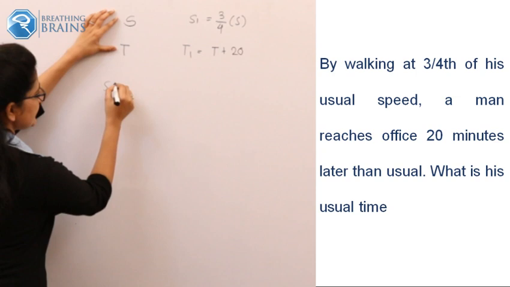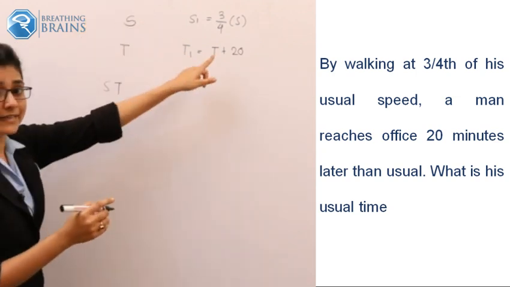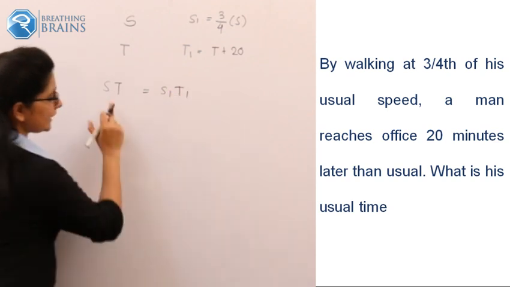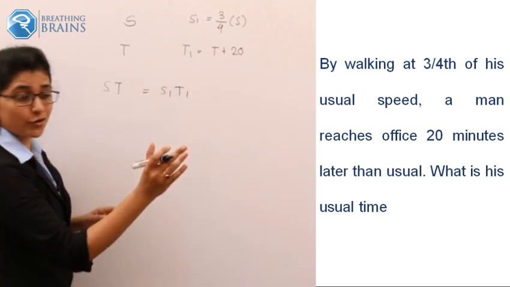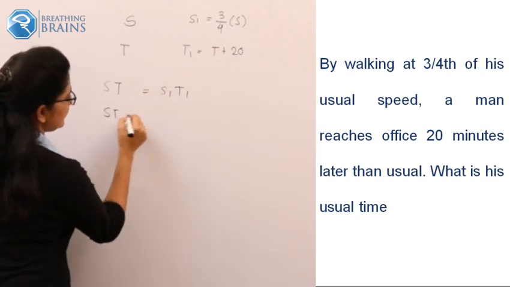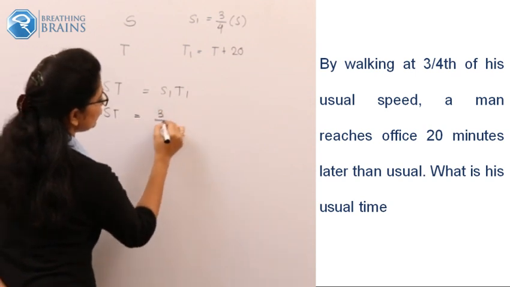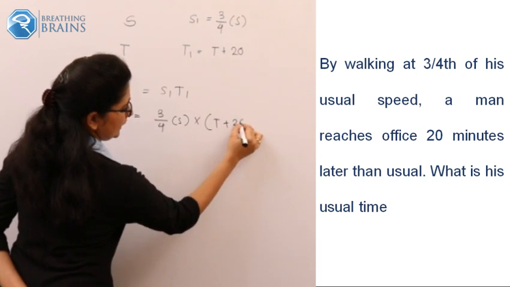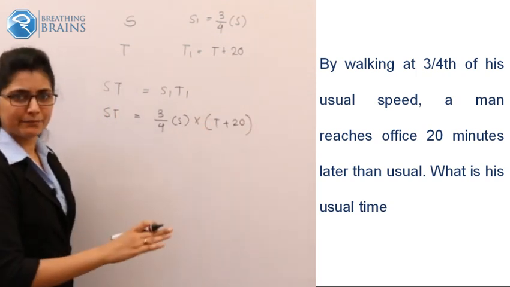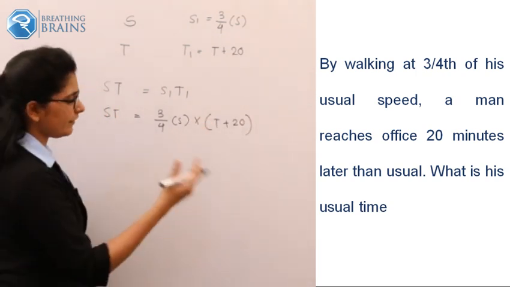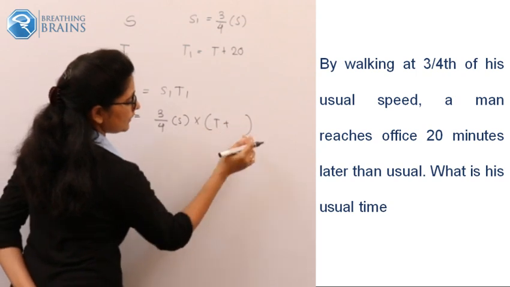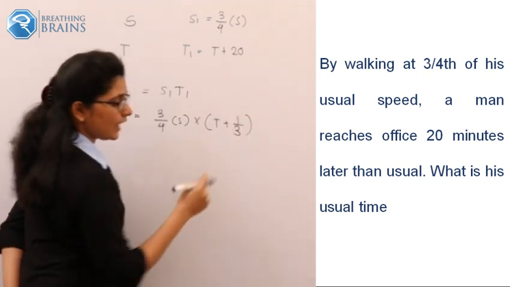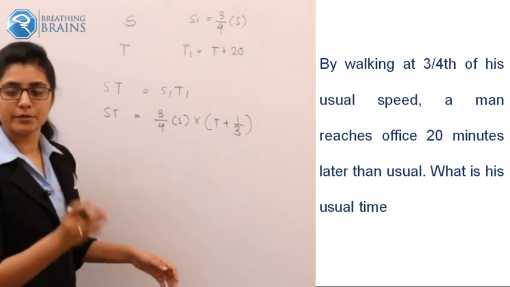It should be st. What could be the second distance? It should be s1 t1. And we can equate this because both distances are constant. So st is equal to 3/4 of s into t plus 20 minutes, which we could convert into hours by dividing by 60. So that should be 20 upon 60. If you want to write this in hours, 20 minutes in an hour should be 1 by 3.